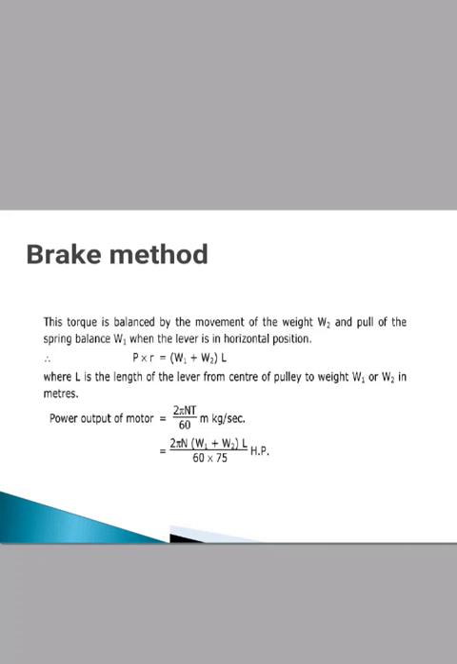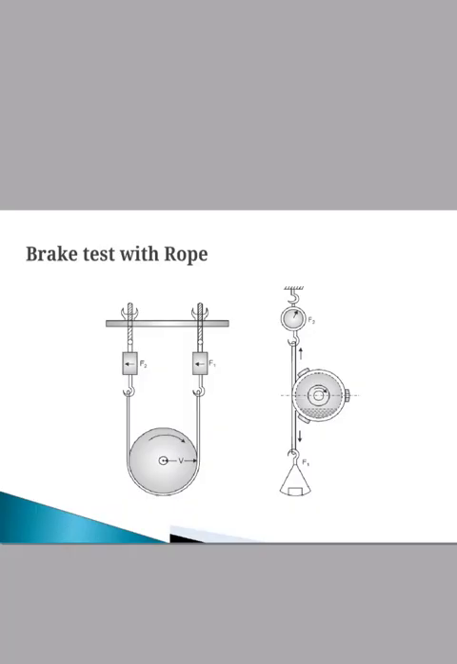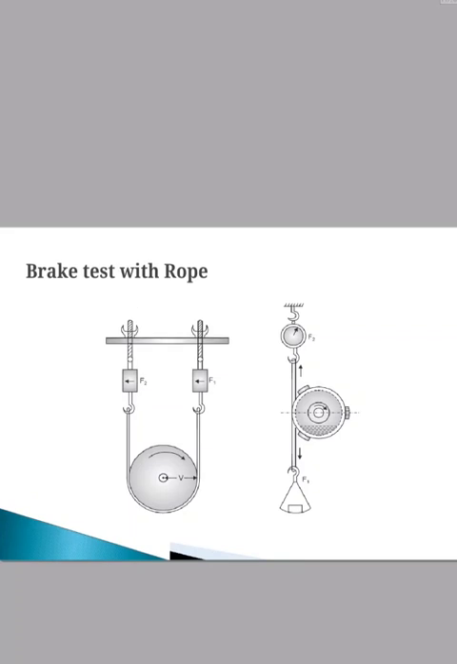Therefore, power output of the motor is 2 pi N (W1 plus W2) into L divided by 60 into 75 HP. The next method is the brake test with rope. In the diagram, first and second is called the prony brake method. A rope or belt is used to provide brake to the motor.